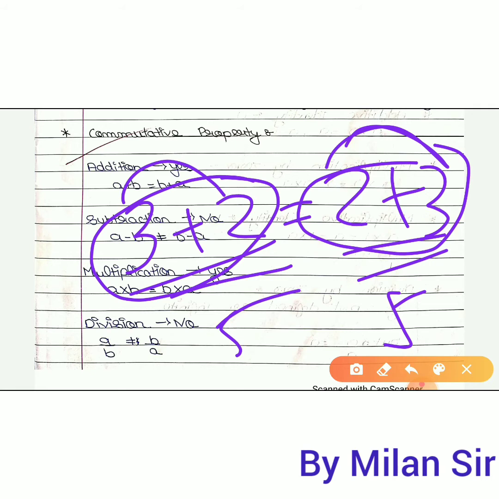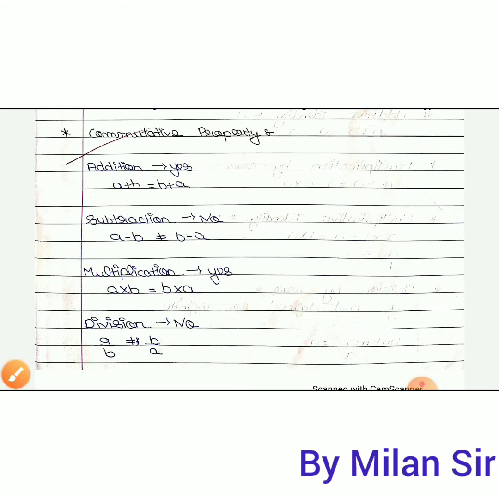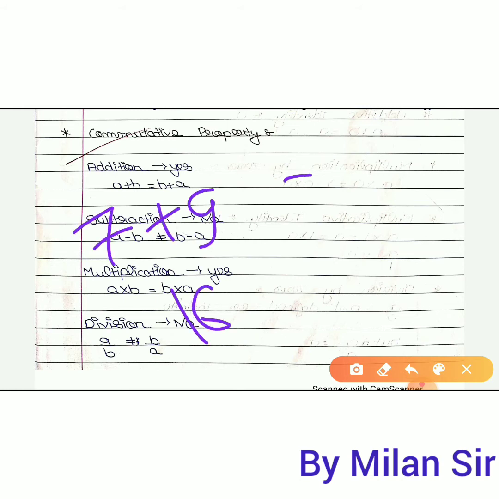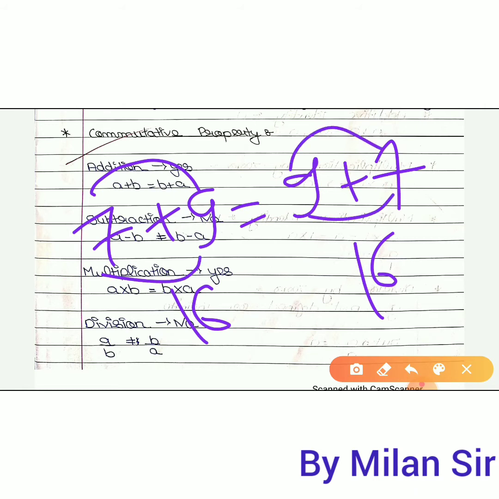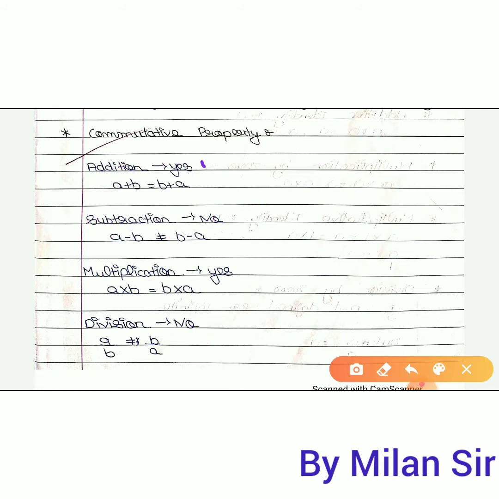That means if we use any arithmetic operation and we change the order and still get the same answer, then we can say that the commutative property is applied. Here, for addition, if we take any two numbers, for example 7 plus 9, it is 16. If we do 9 plus 7, we still get the same answer. For addition we can change the order. So this property is applied for the addition process. Here for addition, this property is yes.